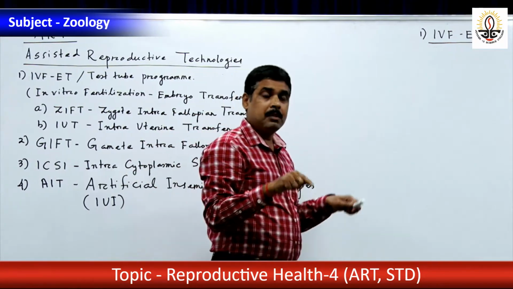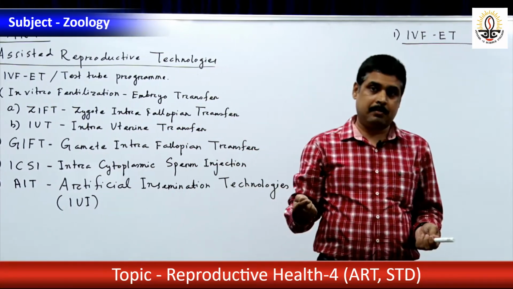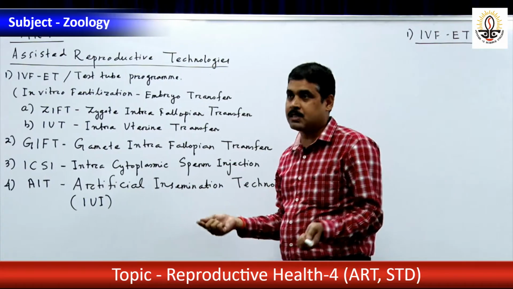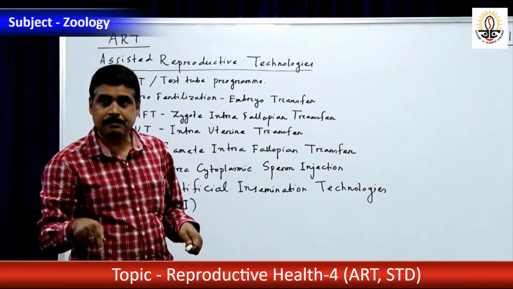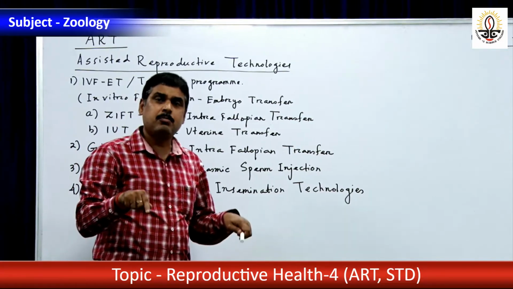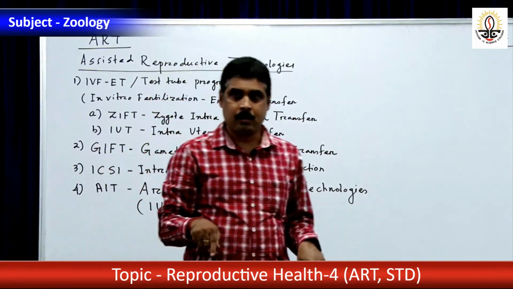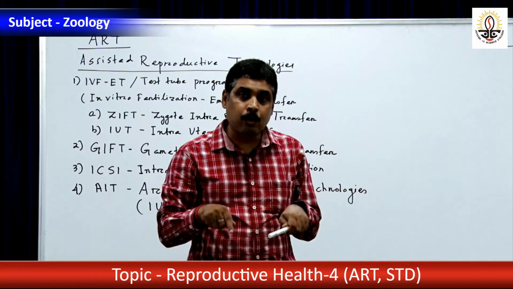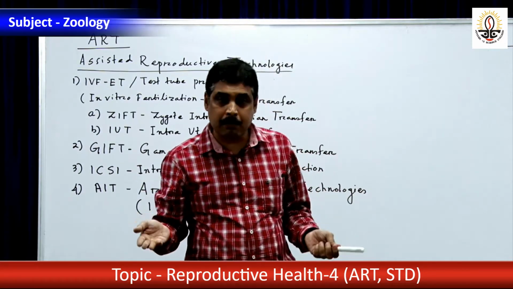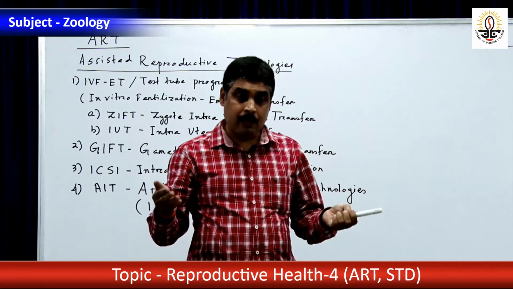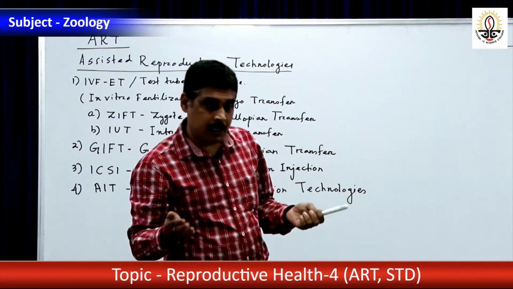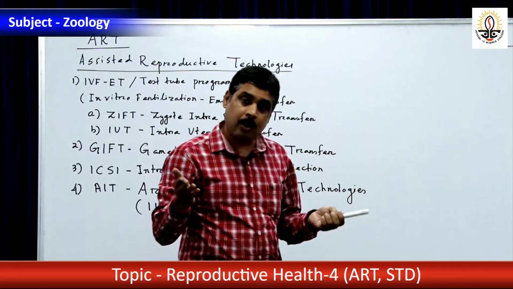So the wife may produce the female gamete and the husband may produce the male gamete, but the wife is not providing suitable conditions for the embryo to grow because of problems like PID, pelvic inflammatory disease, endometriosis, or non-persistence of the corpus luteum.